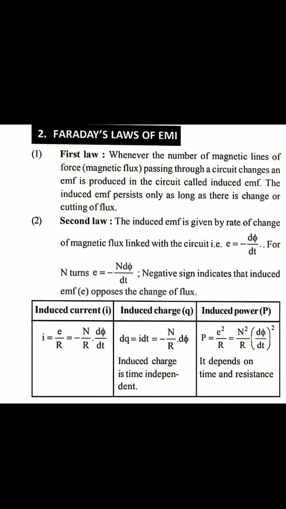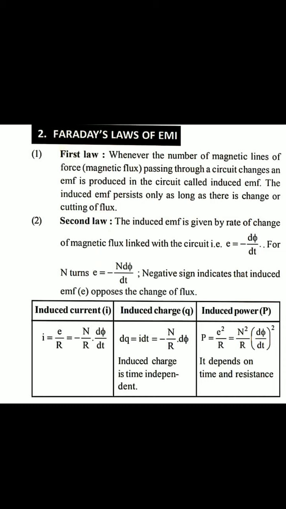The negative sign indicates that the induced EMF opposes the change of flux, and this is Lenz's law. The scientist Lenz discovered this law, that's why it is a separate law. Due to the change in magnetic flux of the magnet, EMF is induced. After inducing the EMF, it opposes the motion of the magnet. That means whatever its cause, it opposes its cause. That is Lenz's law.